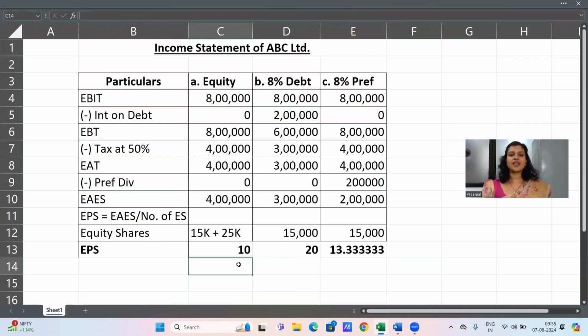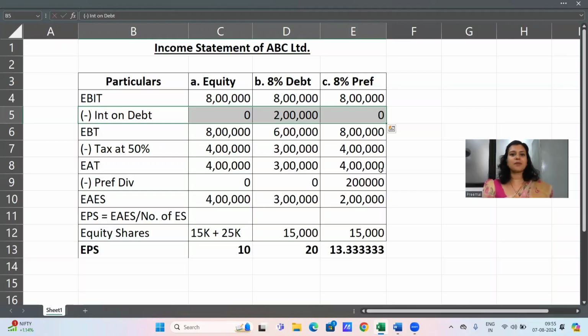With this, we've proven the concept of financial leverage. Also remember that you can't have too much of debt in a firm or in a capital structure, because with more debt, the amount of interest that you end up paying is also going to increase. Unless and until you can guarantee that you have enough earnings to cover this interest, don't raise too much of debt. Because if you do that, then you will end up having something called as financial risk. So remember, shortage of funds to meet interest obligation is called financial risk. So remember, you cannot have too much of debt.